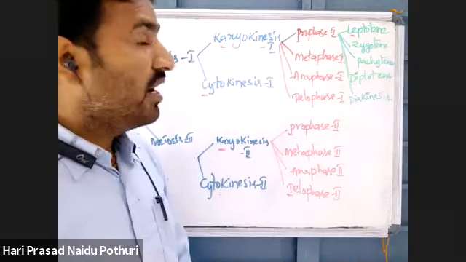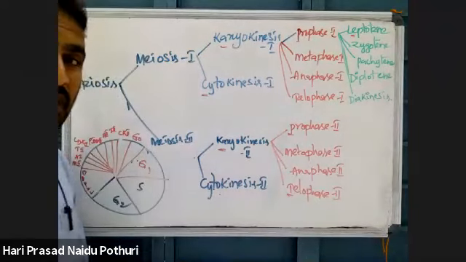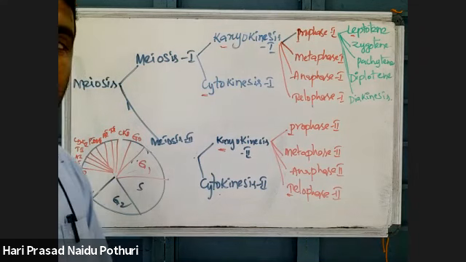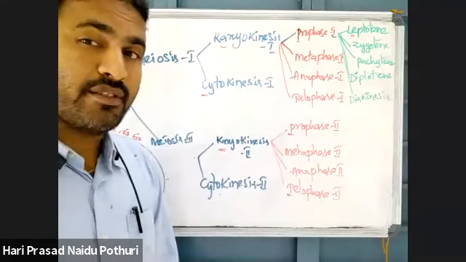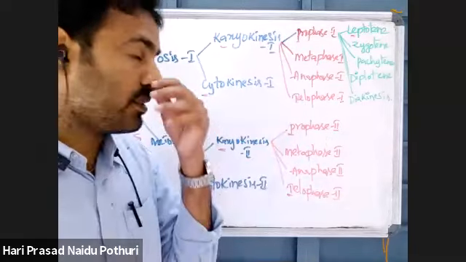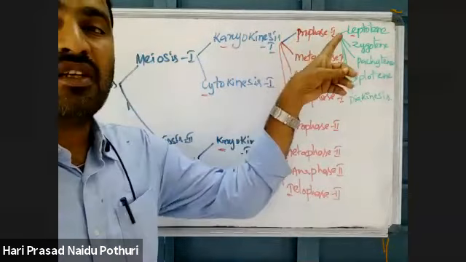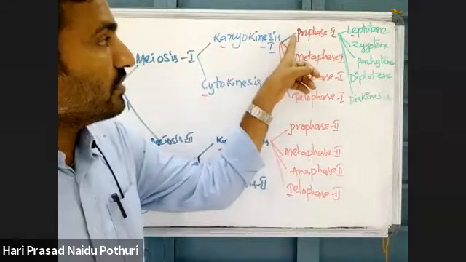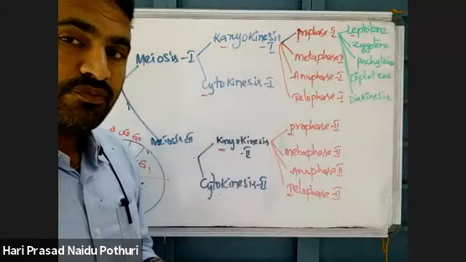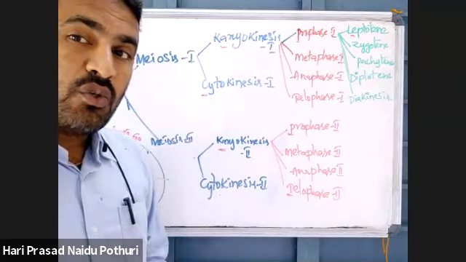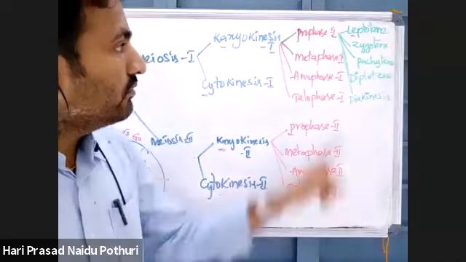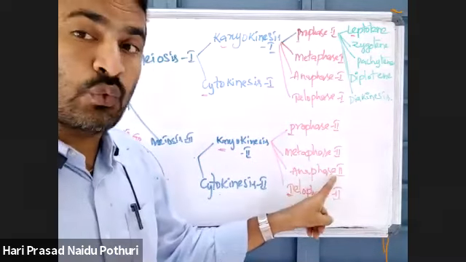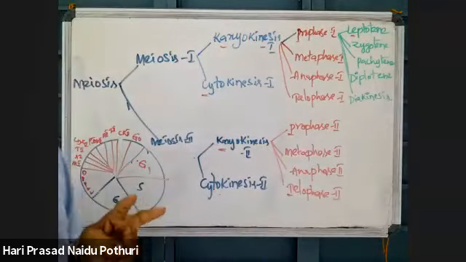Telophase means reappearance of Golgi, endoplasmic reticulum, nucleolus, reappearance and nuclear formation. Here prophase 1, based on the chromosome behavior, is again divided like this. I told you, chromosome divides twice. Here chromosomal division 1, chromosome division 2. That's meiosis.